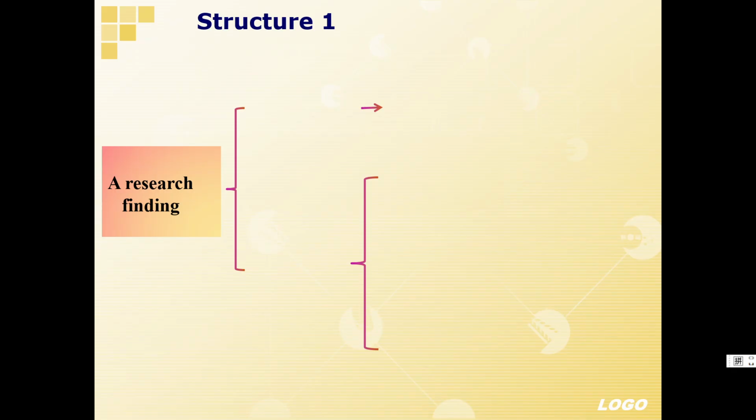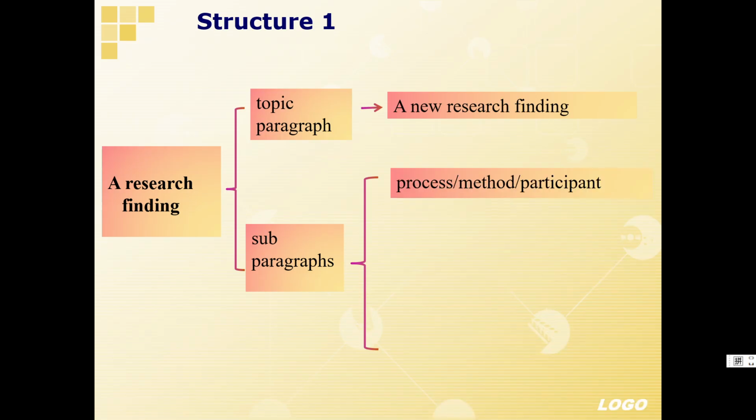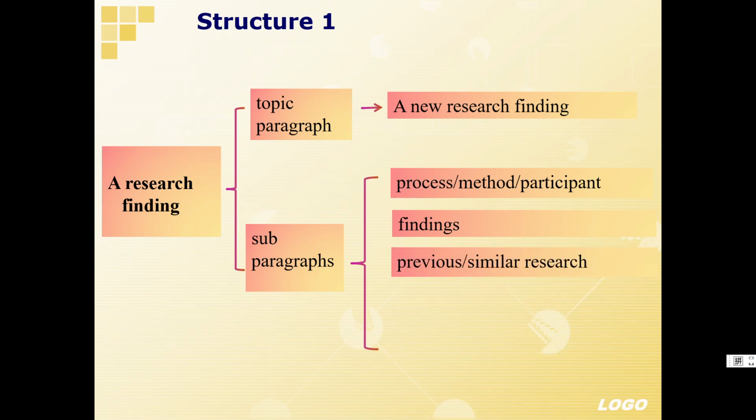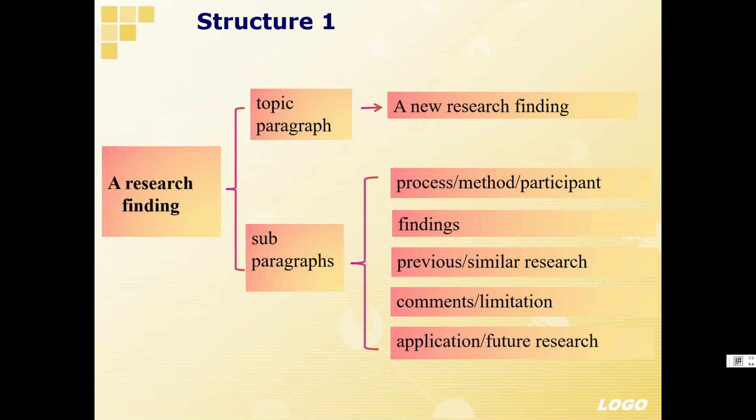As we all know, there are 2 typical structures of an exposition. The first one is a research finding. As for the topic paragraph, it will explain the topic of a new research finding. As for the sub-paragraphs, it will explain a process, method, or participant, the findings, the previous or similar research, the comments and limitations, the application and future research.